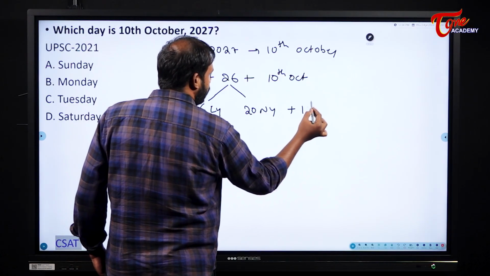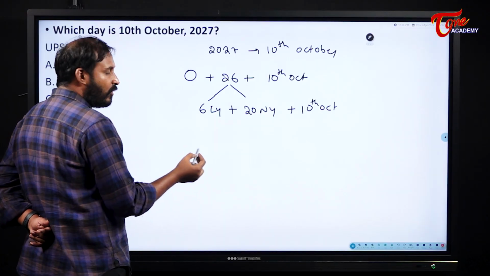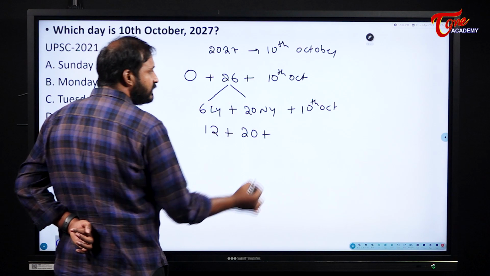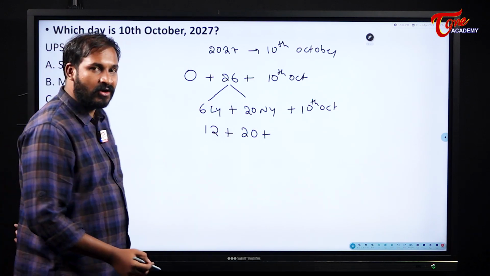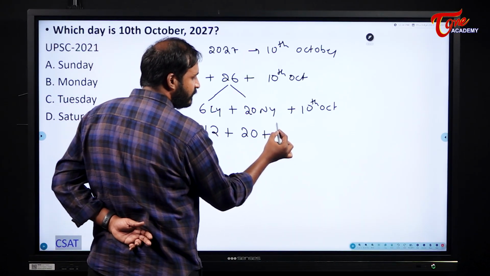And 10th of October. So leap years means 2 odd days, so 12. Normal years means 1 odd day, so directly 20 plus 2027. It is a normal year, so February contains only 28 days. So I will write the month codes from here.